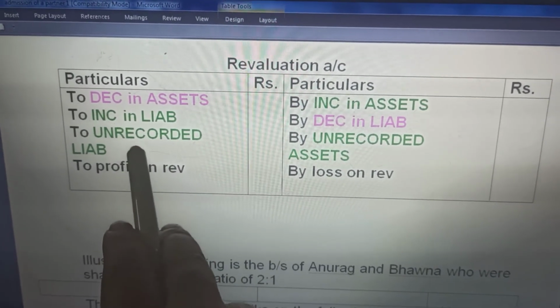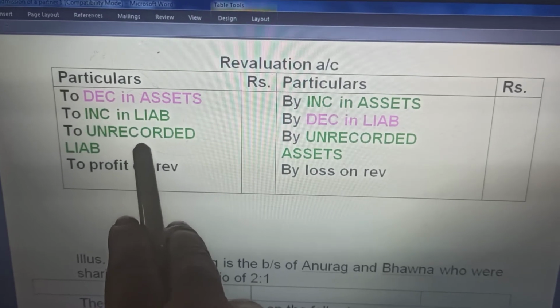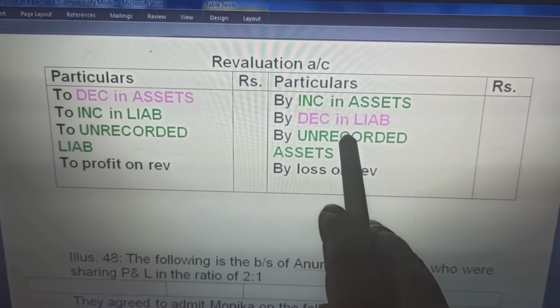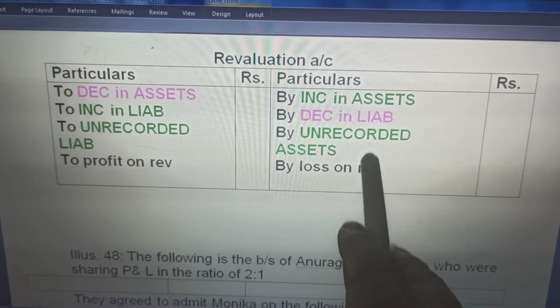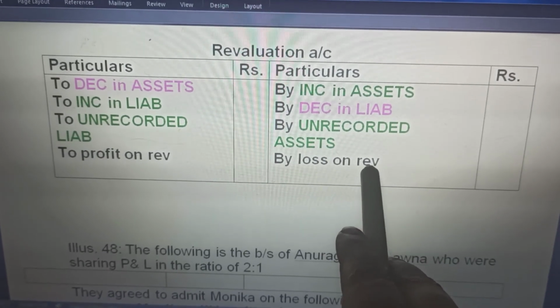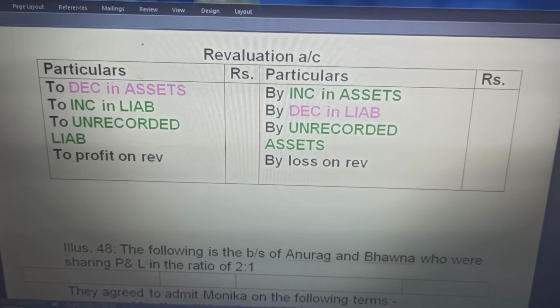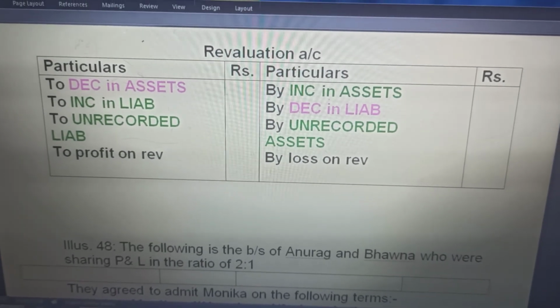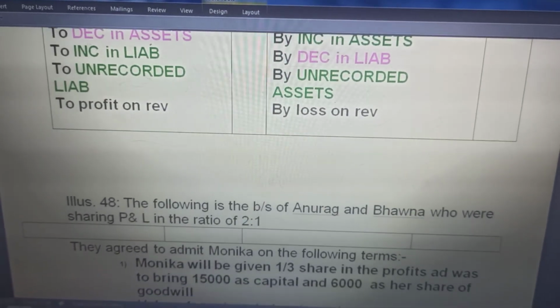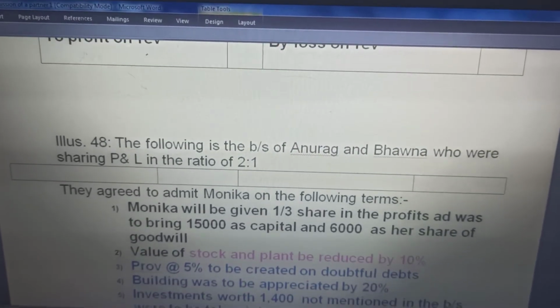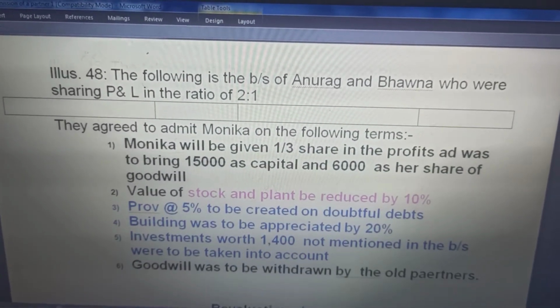Unrecorded liability is equal to an increase in liability. Unrecorded assets are like the increase in assets. Difference, in case it comes on this side, is loss, and in case it comes on this side, it is profit on revaluation. We have done the revaluation account. This is the same thing. Now we come to illustration 48.